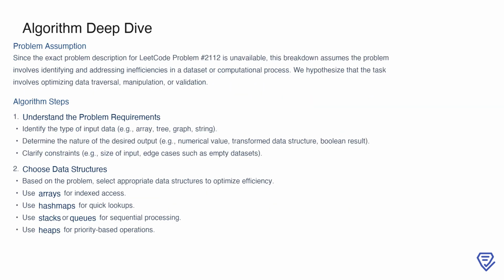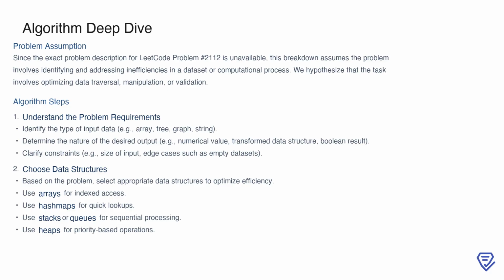Here, we start by addressing the assumptions for solving problem number 2112. Even though the exact details of the problem are unavailable, we can hypothesize that it revolves around identifying and addressing inefficiencies in a dataset or computational process. To tackle such a problem effectively, the first step is understanding the problem requirements.